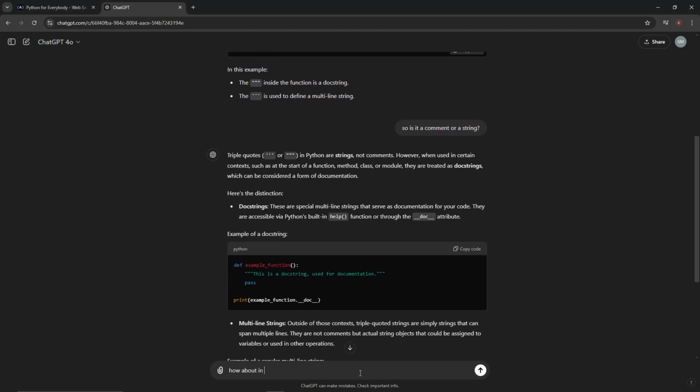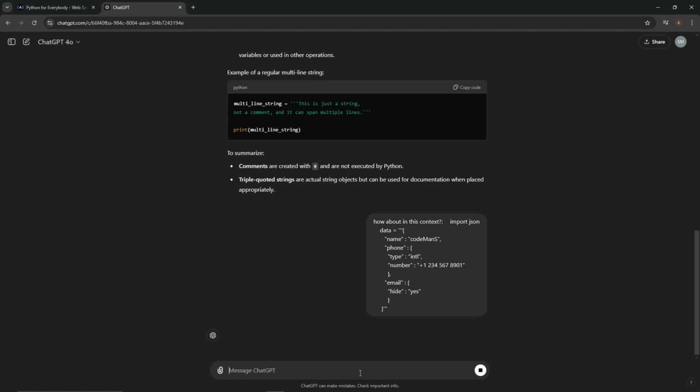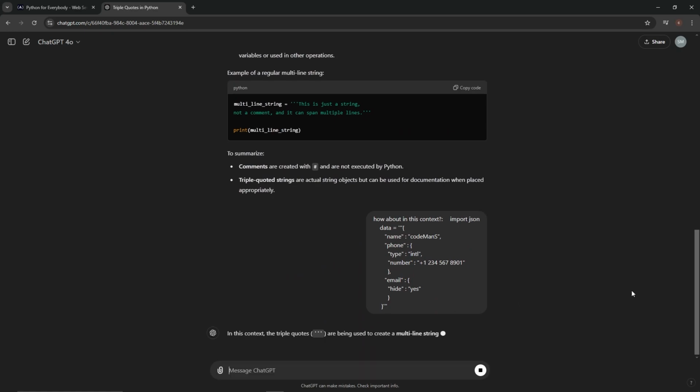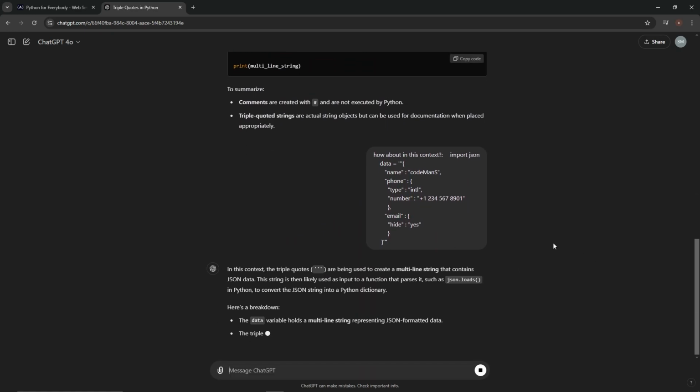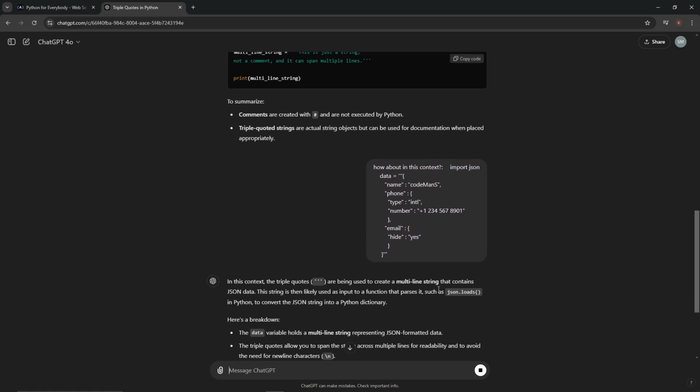How about in this context? Come on. Don't give us that. Yeah. Regenerate. Come on. I'm making a video here. All right. So in this context, the triple quotes are being used to create a multi-line string that contains JSON data.